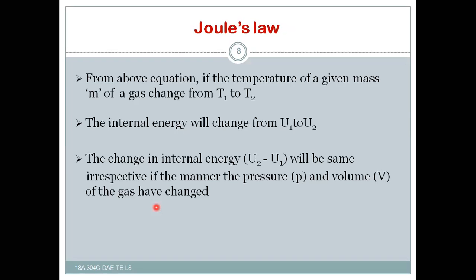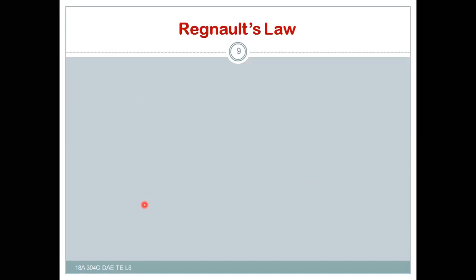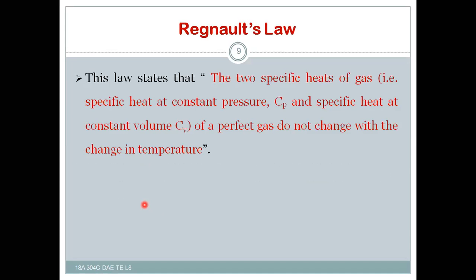Joule's law states that the change of internal energy of a perfect gas is directly proportional to the change of temperature. And this derives the formula U2 minus U1 is equal to m Cv (T2 minus T1). Now Regnault's law.